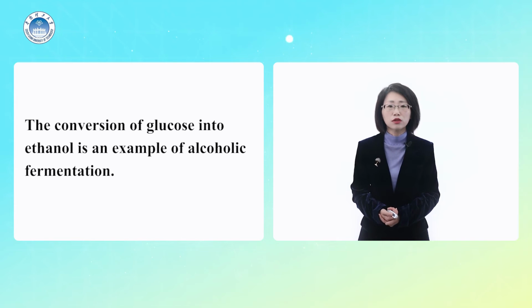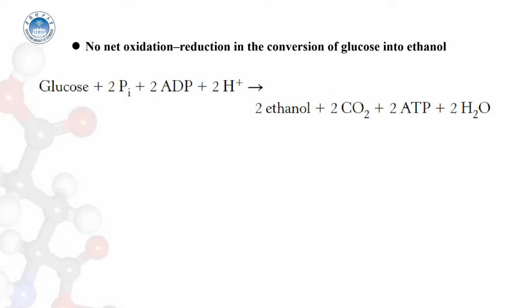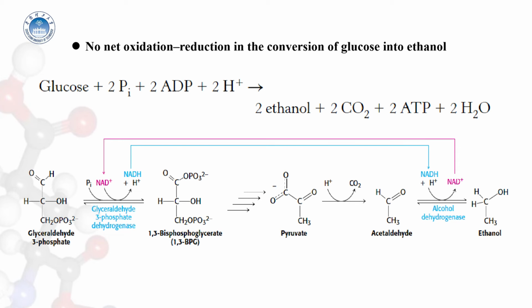The conversion of glucose into ethanol is an example of alcoholic fermentation. This is the net result of this anaerobic process. Note that NAD+ and NADH do not appear in this equation. NADH generated by the oxidation of glyceraldehyde 3-phosphate is consumed in the reduction of acetaldehyde to ethanol. Thus, there is no net oxidation-reduction in the conversion of glucose into ethanol.